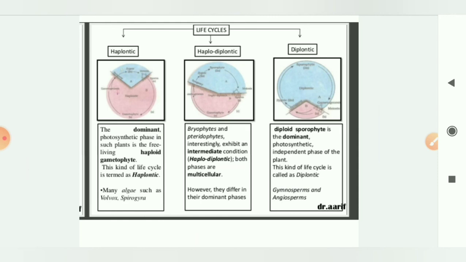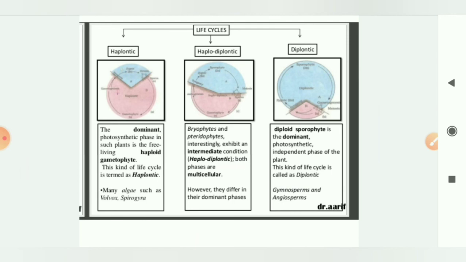The dominant photosynthetic phase, in which the plant is free living, is the haploid gametophyte. This kind of life cycle is termed haplontic, where the dominant phase is haploid gametophytic, and it occurs in algae such as Volvox and Spirogyra.